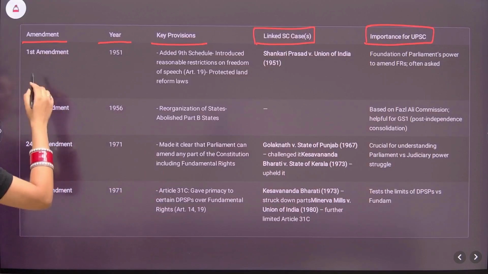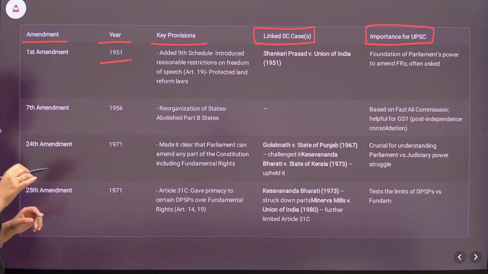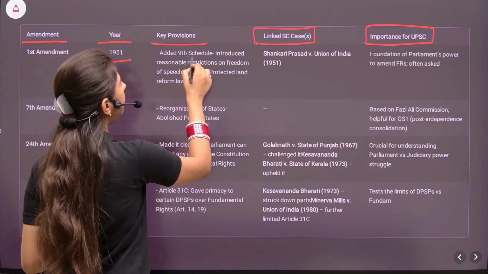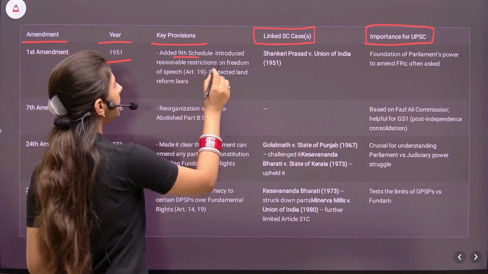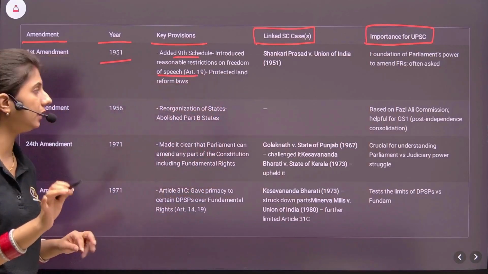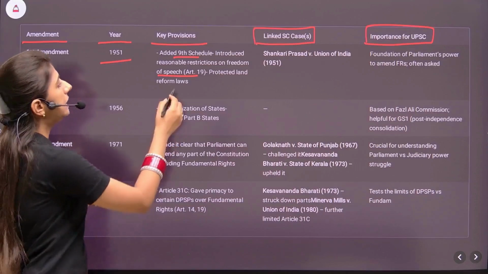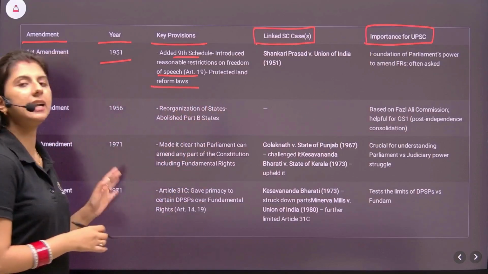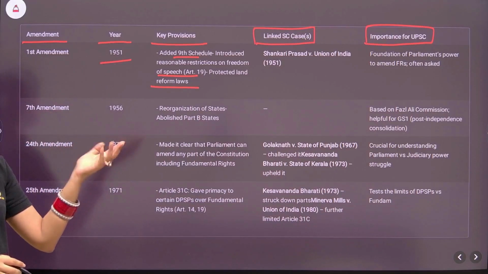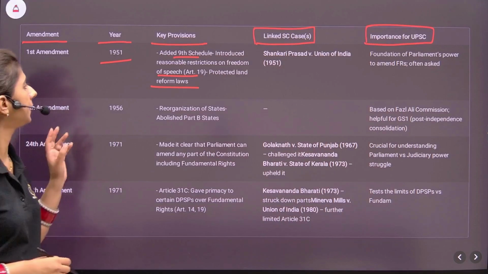So the first amendment, the year was 1951. It did 3 major things. First, it added the 9th schedule. Second, it introduced reasonable restrictions on freedom of speech, Article 19. And third, it protected the land reforms. So this is an answer writing series. I'll be quickly pointing out the key provisions. In the detailed videos, I'll be telling what each means.